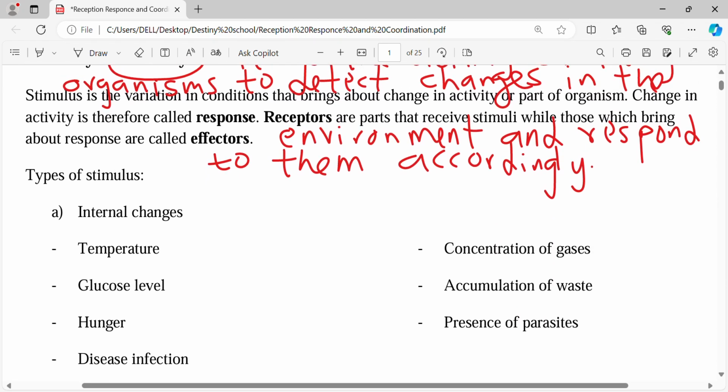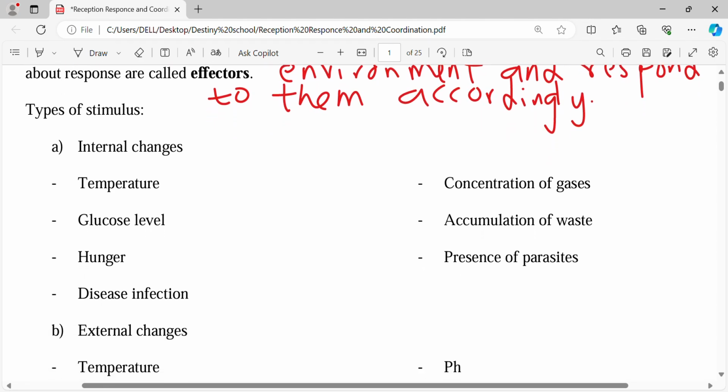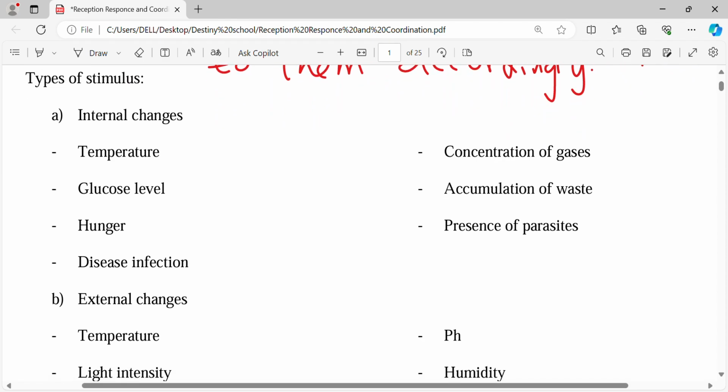After that, the receptors and effectors, we'll talk about them later as there's something down there that will capture them at that point. So there's something called the stimuli. Stimuli is in plural. In singular, we call it stimulus. So, types of stimulus or types of stimuli. What is a stimulus? A stimulus is basically a change in the environment. For example, heat, cold, pressure. A stimulus is basically something that can make you react.